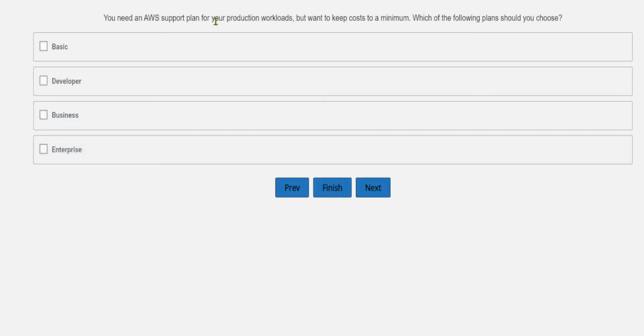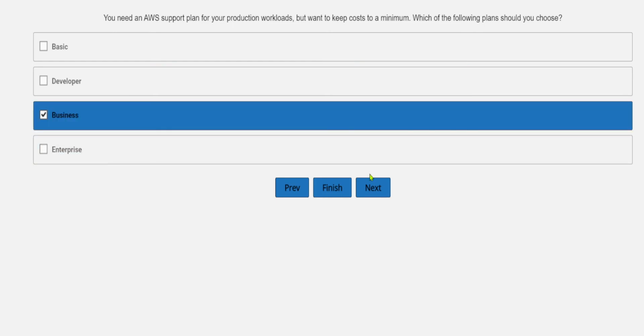You need an AWS support plan for your production workloads but want to keep cost to a minimum. Which of the following plans should you choose? Again, this is about the minimum cost, and you need an AWS support plan for your production related workload. Can you see the twist in the question? This is about the production related workload, and this too kept at a minimum. Obviously you will not select Enterprise, as this is the costliest one, so you need to keep that as a minimum. And you also want that for a production related workload, so that will not be your Basic or Developer plan, so that will be the Business plan.